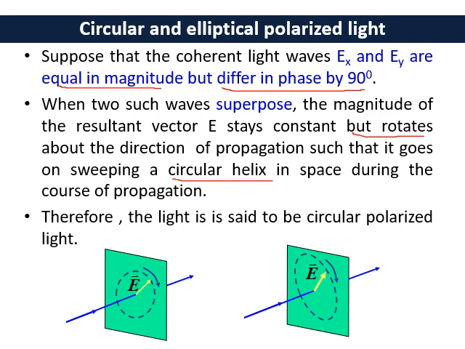It appears as a circular helix in space during the course of propagation. You can see the circular helix. So this kind of light is said to be circularly polarized light.